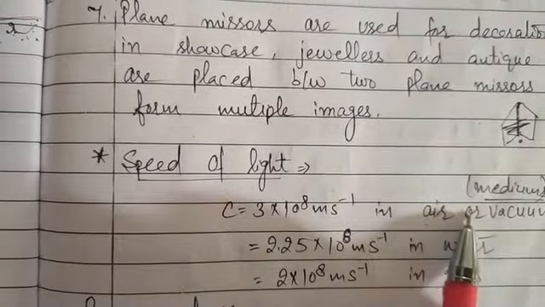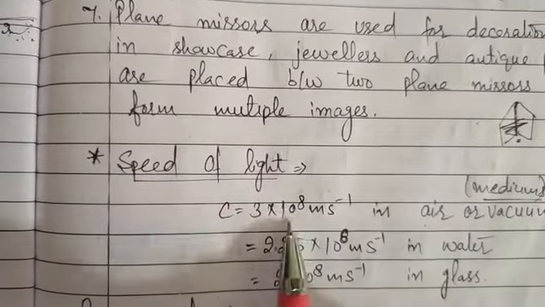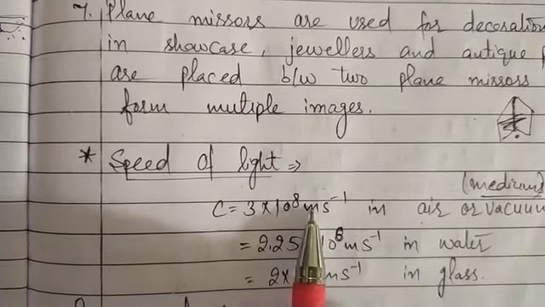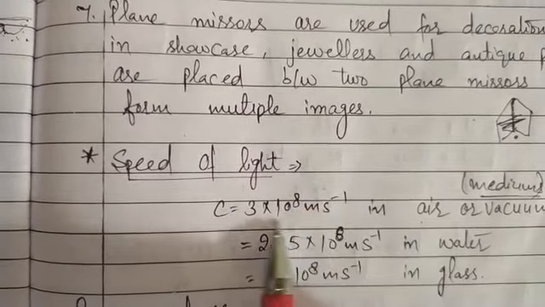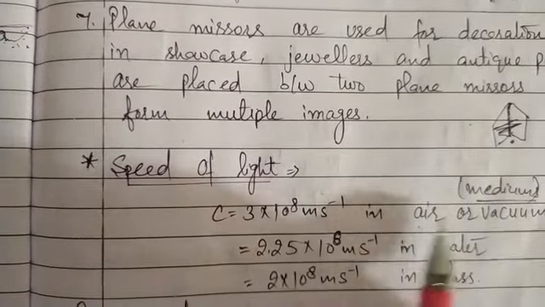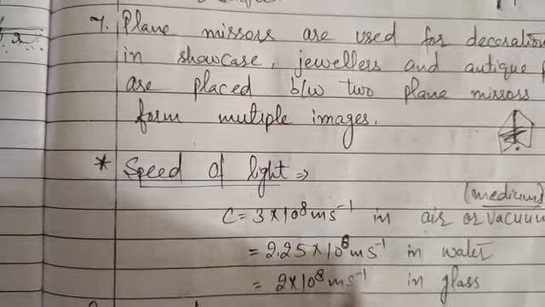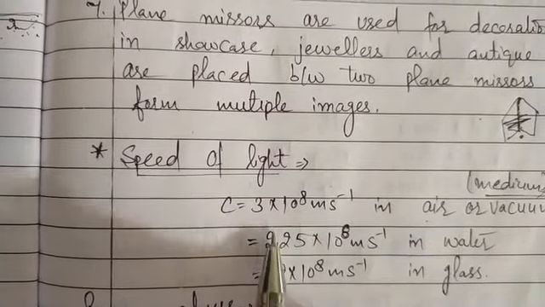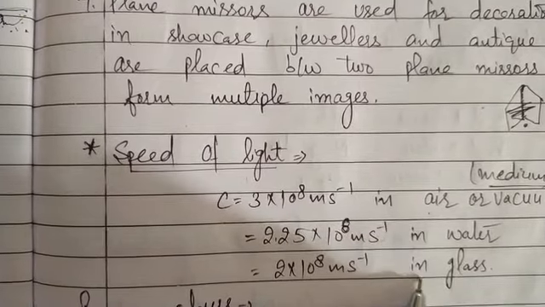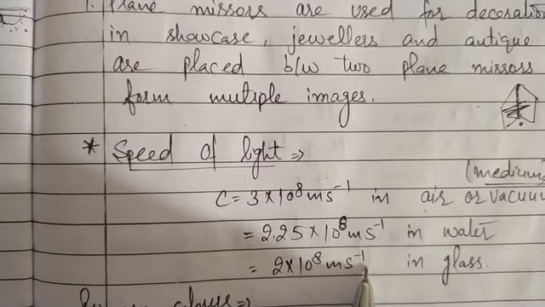In air or in vacuum, these are approximated. In air, the speed of light is 3 into 10 to the power 8 meter per second, and that is approximately equal to 3 into 10 to the power 8 meter per second in vacuum also. Next, in water, the speed of light is 2.25 into 10 to the power 8 meter per second, and in glass it is 2 into 10 to the power 8 meter per second.